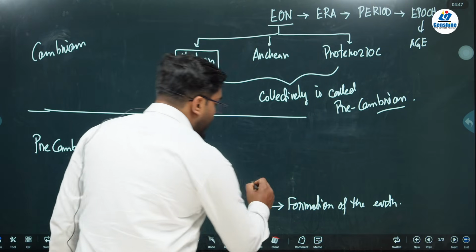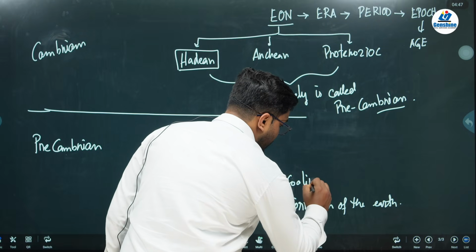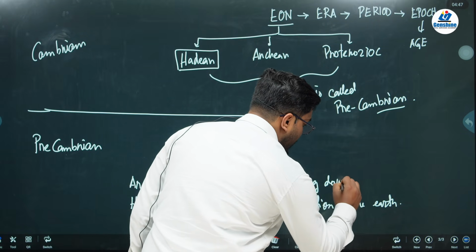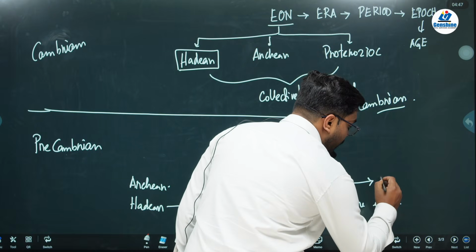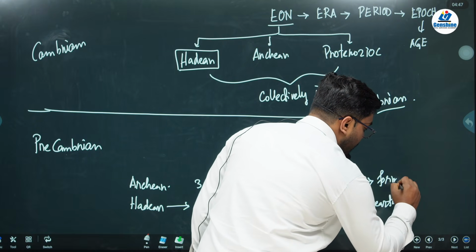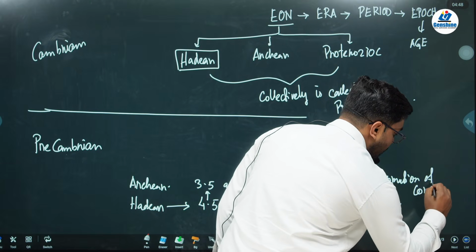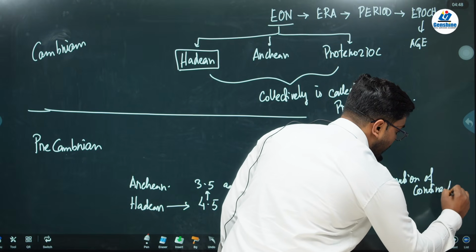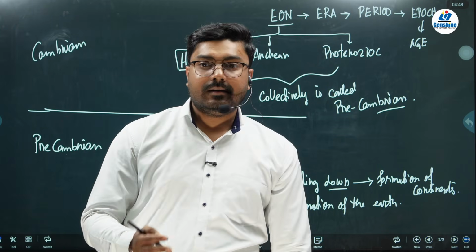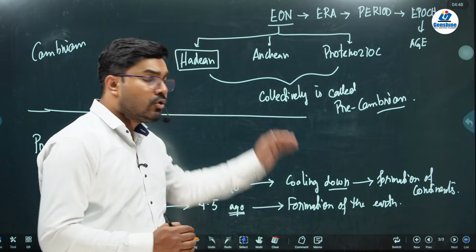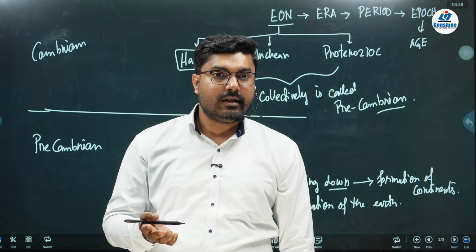In this Archean Eon, what happened? The Earth was cooling down, and as the Earth cooled down, there was formation of continents, and we'll talk about it in detail. Okay, first understand the chronology. So there was formation of continents, and there was also formation of oceans.